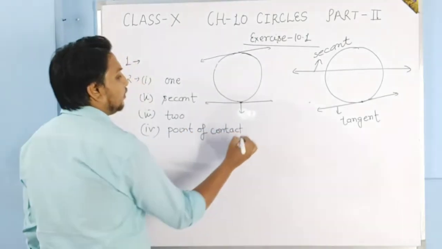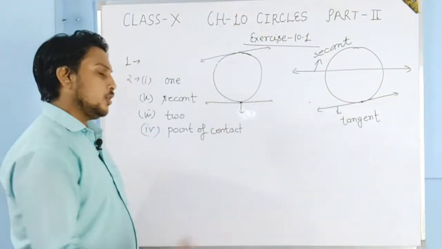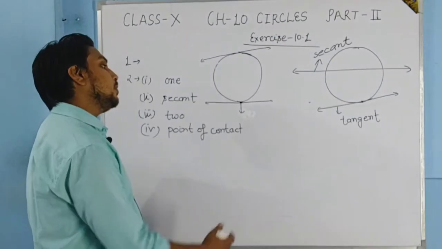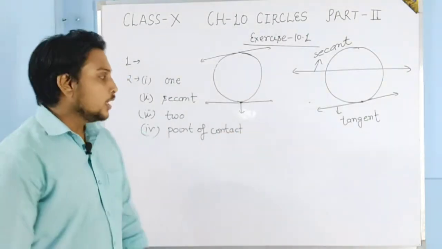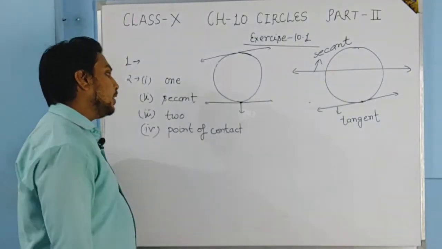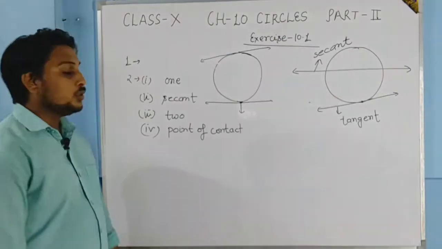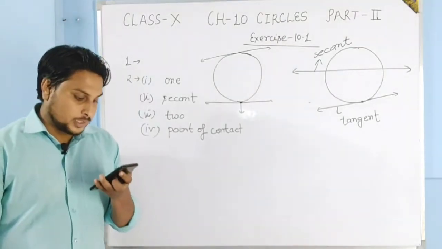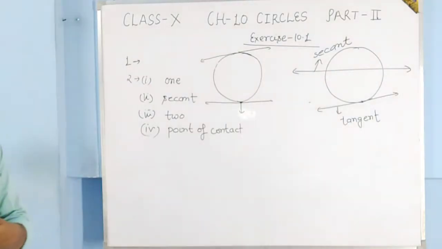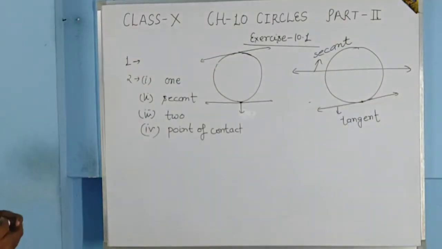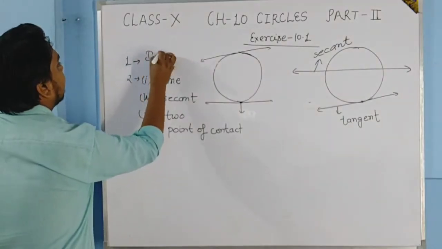In simple words, you can say the common point of the circle and the tangent is known as the point of contact. So this is how we can do the second question of this exercise. Just note down all the answers. The answer of the first question is infinitely many.